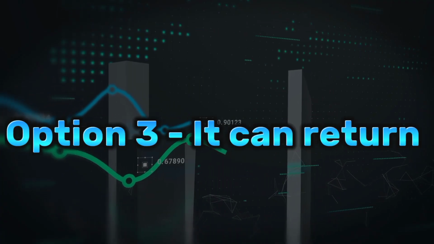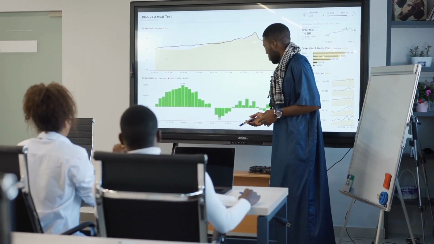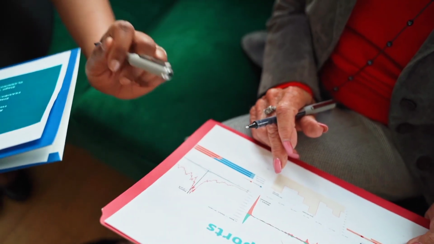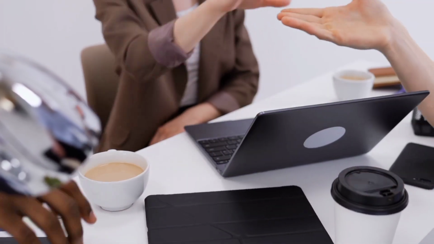Option 3, it can return the money to shareholders. There are two ways to do this, either by raising dividends or by buying back the shares. Raising dividends directly distributes earnings to shareholders, while buying back shares increases the stock price. Additionally, buybacks are often considered a positive sign by investors, indicating that the company is performing well and the management has confidence to buy back its own shares.